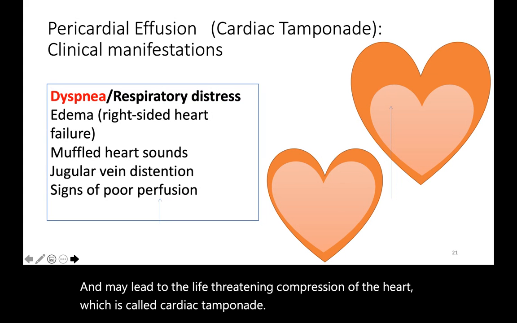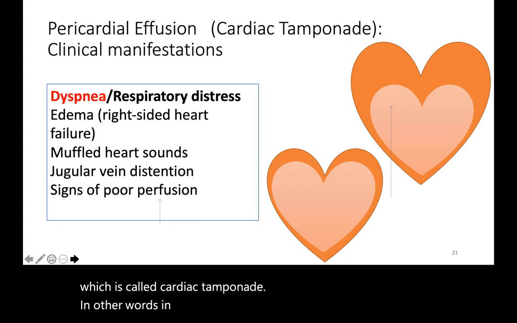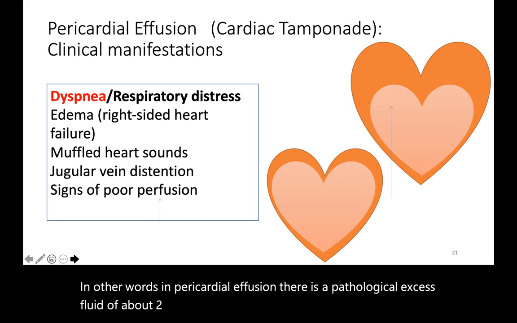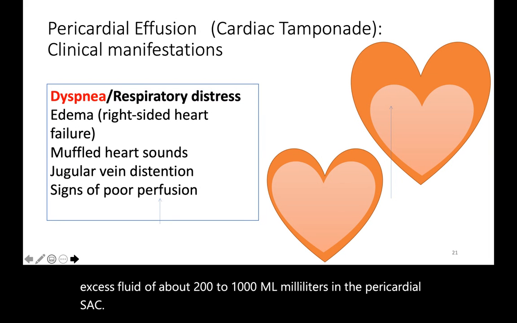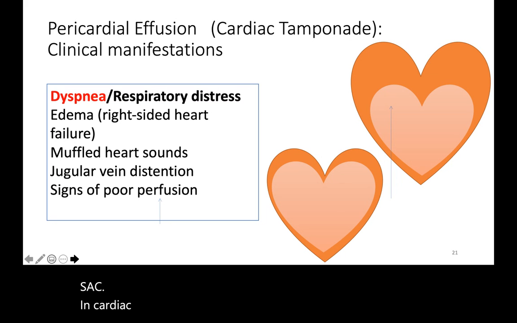In other words, in pericardial effusion, there is a pathological excess fluid of about 200 to 1,000 milliliters in the pericardial sac. In cardiac tamponade, the excess fluid is severe enough that it impedes the contraction of the heart.